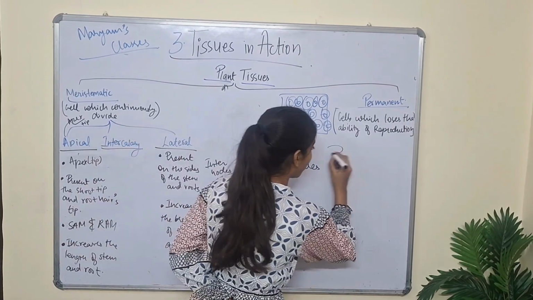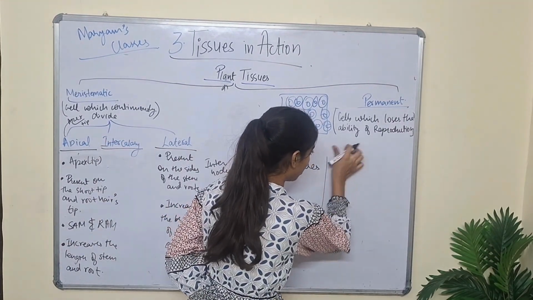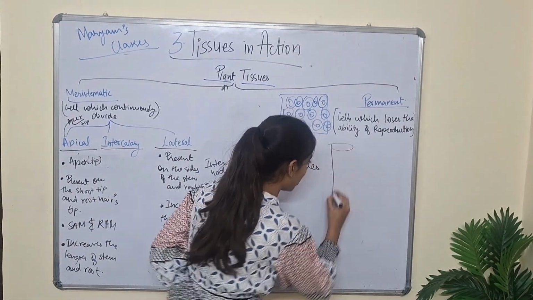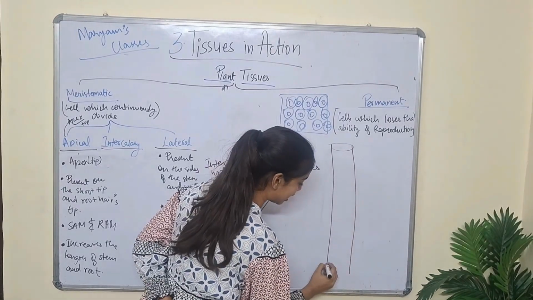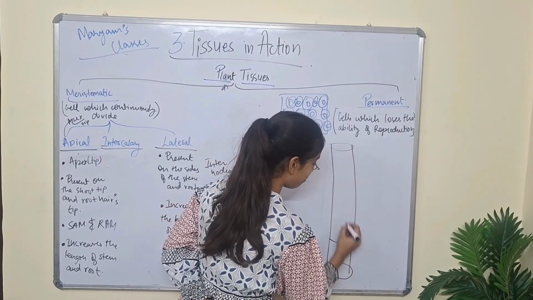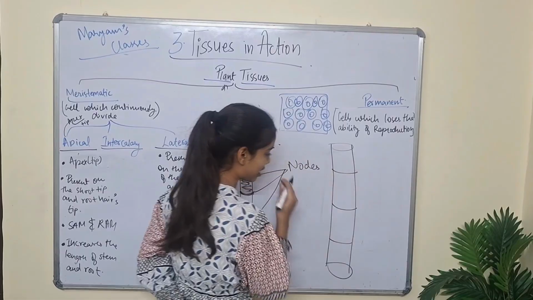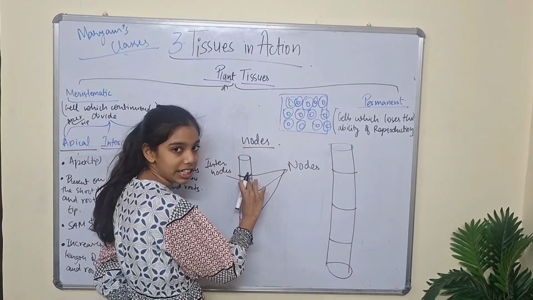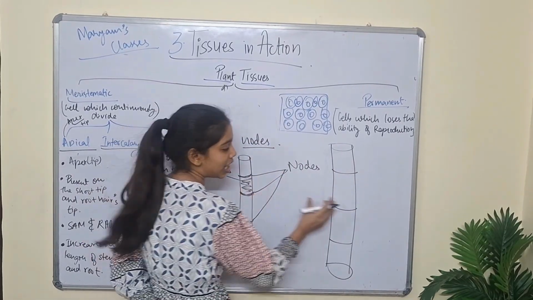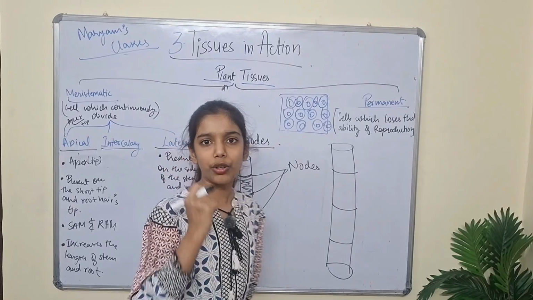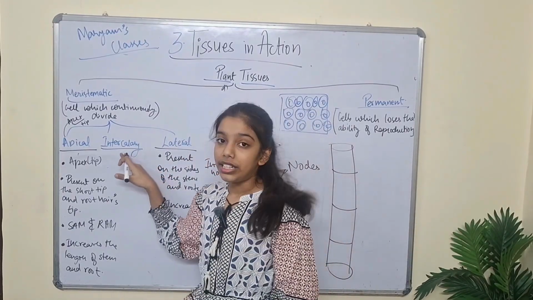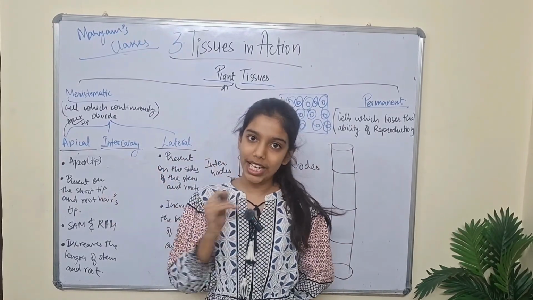Okay, so the growth of these internodes, like after some period of time, if you will see the bamboo plant, then you will see that if the internode was like this, then it will grow. So how will it grow? By the tissue, intercalary tissue, a type of meristematic tissue.